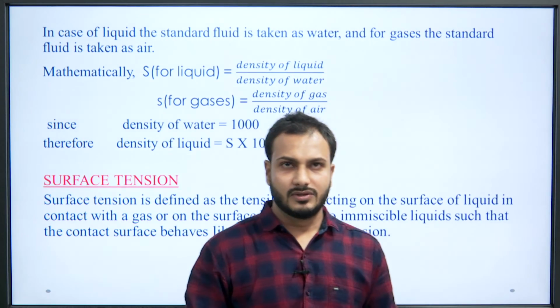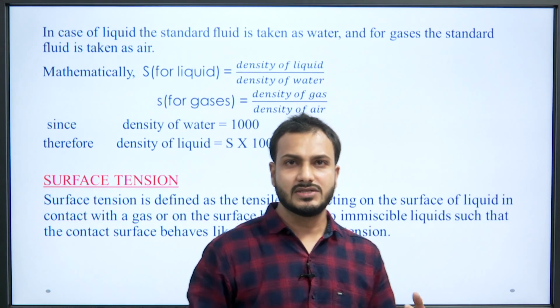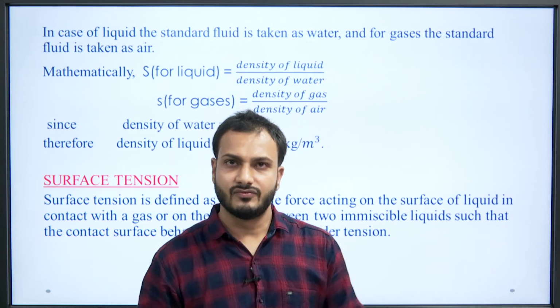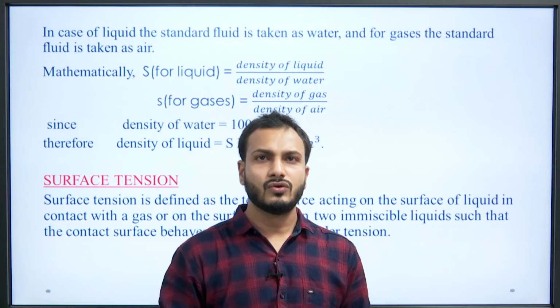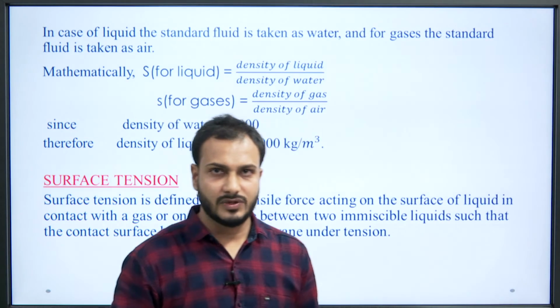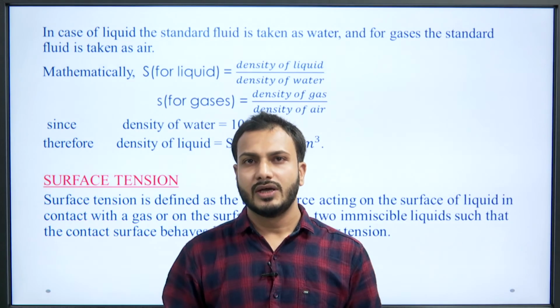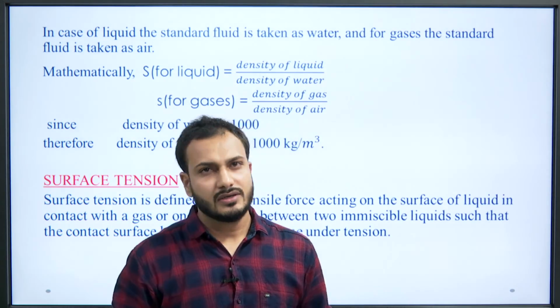So, we can say that the value of S for the liquid is density of liquid upon density of water. Density of water is 1000, as we know. So, density of the liquid will become S into density of water. Okay. So, if we multiply the value of S with the density of water, we will get that.